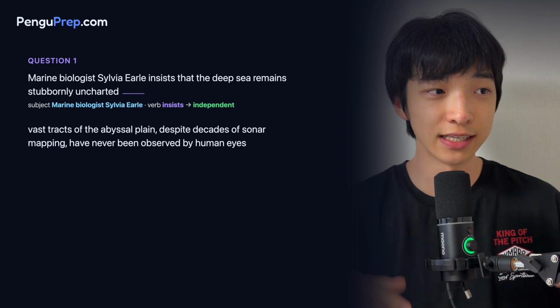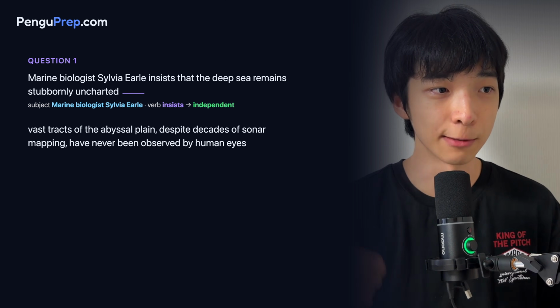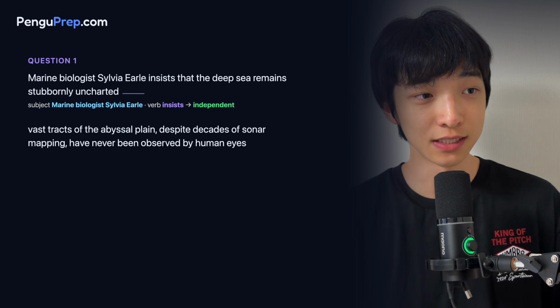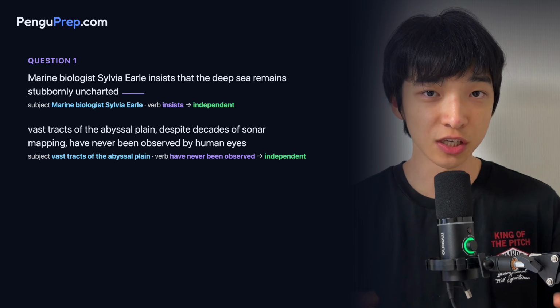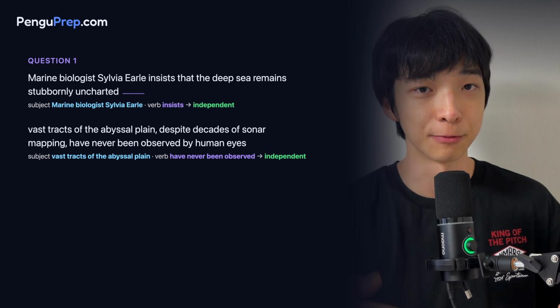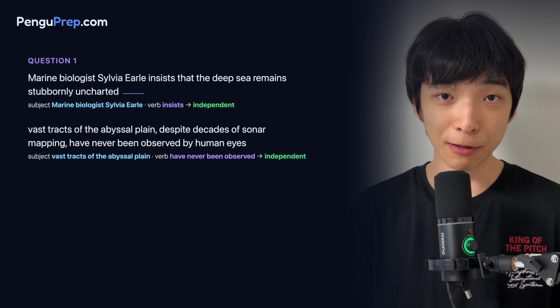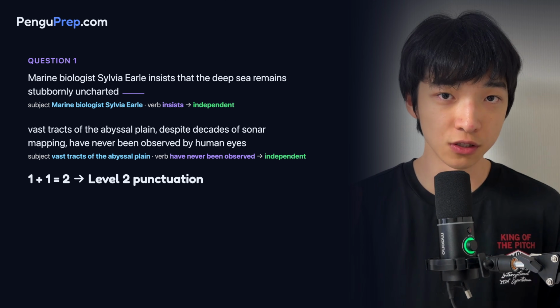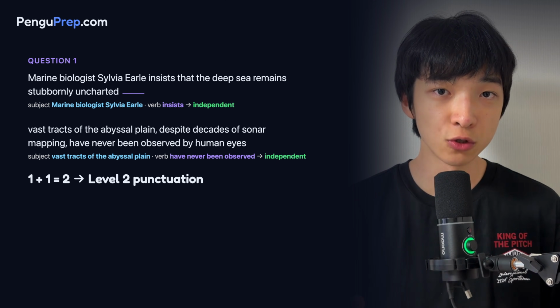Here, the main subject is the marine biologist SE and the main verb is insists, so we have an independent clause. The second piece is also independent because the main subject is the vast tracts of the abyssal plain and the main verb is have never been observed. So we have two independent clauses, which means that the sum of the levels is 1 plus 1 equals 2. So we are looking for a level 2 punctuation.